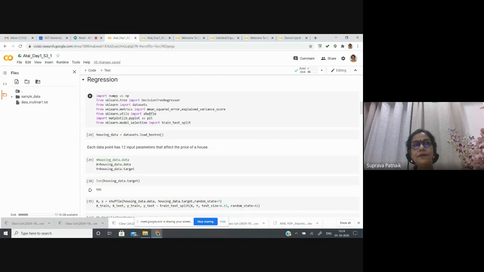If I have the prices given in one order, maybe ascending or descending, it is always better to shuffle the data so that the model will be more generalized and adaptive in nature. Then whatever data is there can be divided into training samples and test samples. For that we also have an inbuilt function, called train test split.